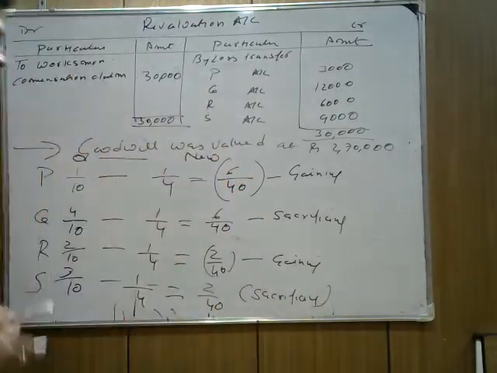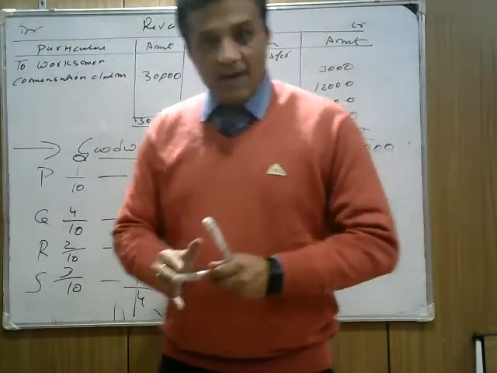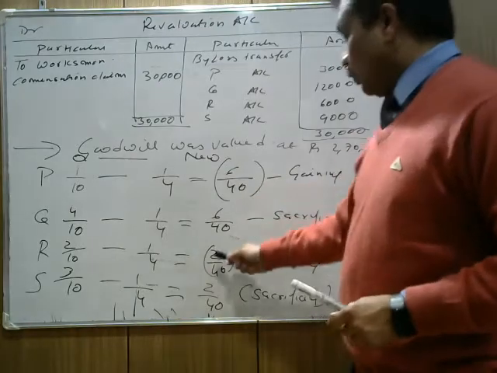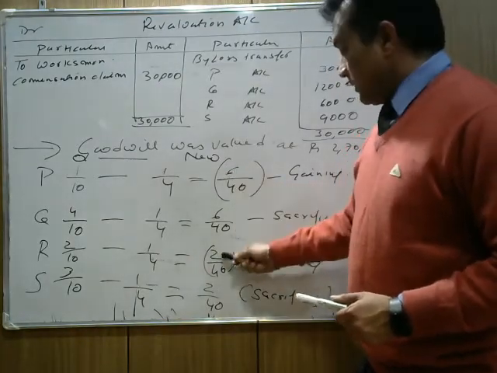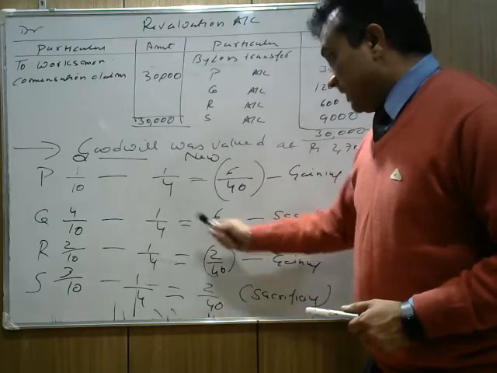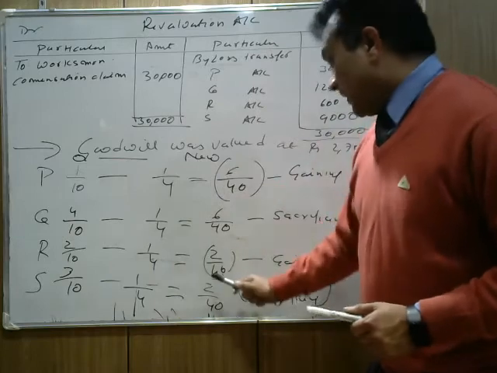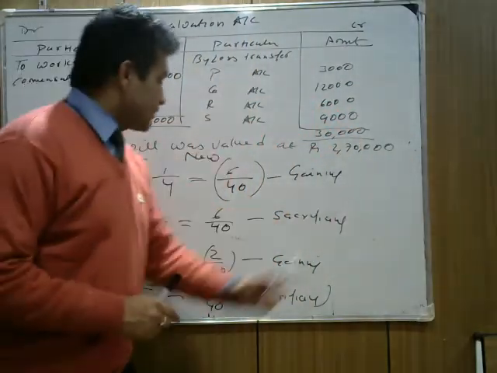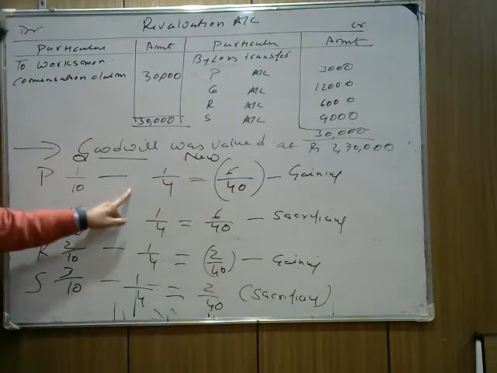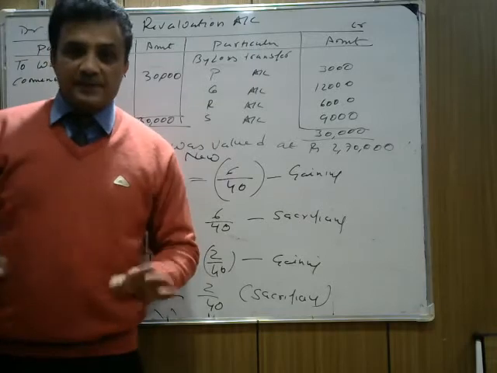Now it is clear that P and R are gaining in the ratio of 6:2, or proportionately 3:1, and similarly Q and S are sacrificing. So P and R are gaining at the cost of Q and S. I hope it's clear.